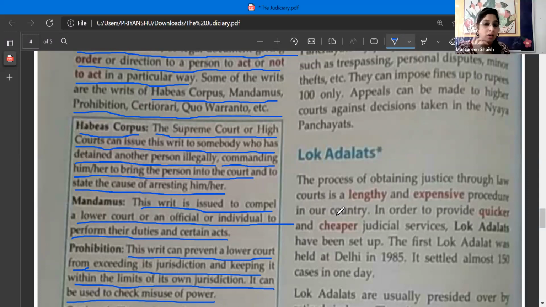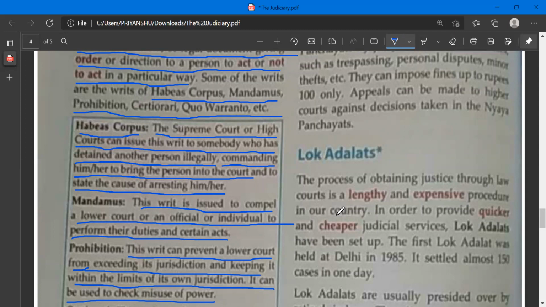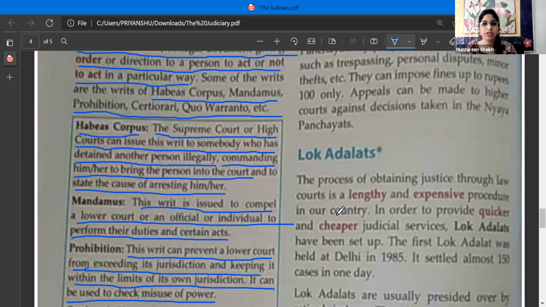Compel whom? Lower courts, or an official, to perform his duties. Okay, to perform certain acts. Next, prohibition, Raj.